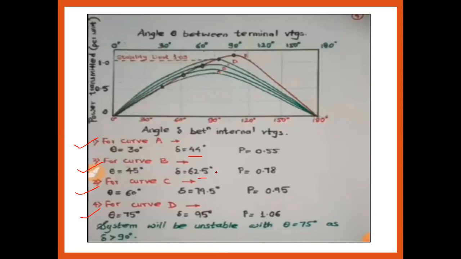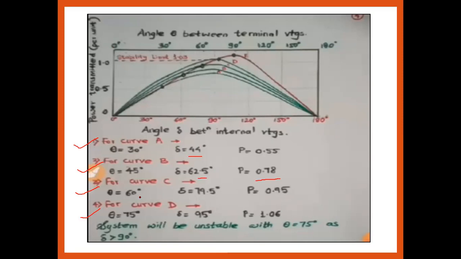ओके, इट्स अगेन लेस देन 90 डिग्री. So the system should be the stable one, but it is not providing the maximum power. So maximum power कितना मिल रहा है, 0.7080 मिल रहा है, not equal to the 1. Okay, so for the curve C, here maximum power should be transferred. यहाँ पे theta है, that is the angle theta between the terminal voltage, and here angle delta between the internal voltage.